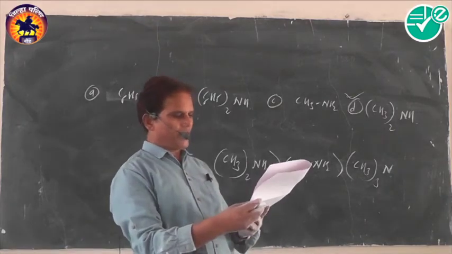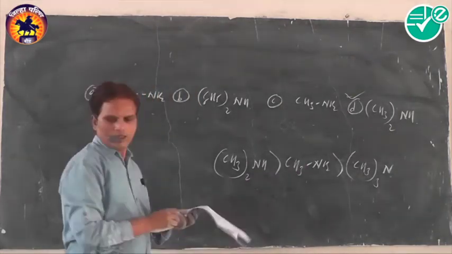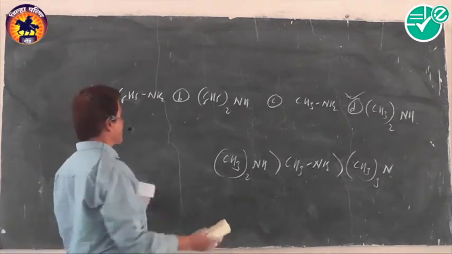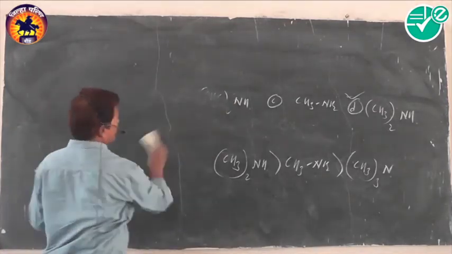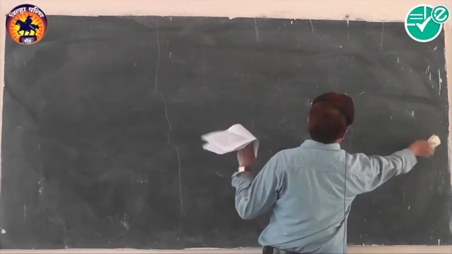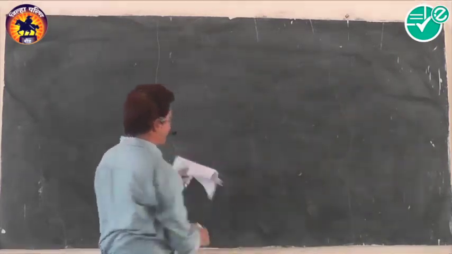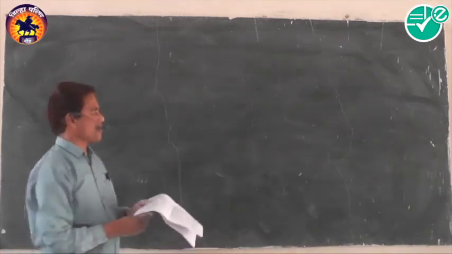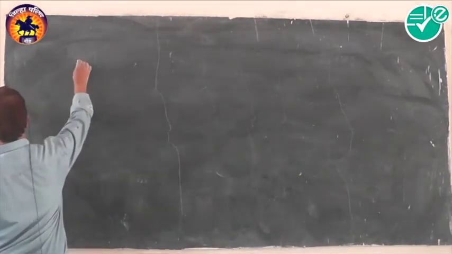The end product of the following reaction is. Next MCQ, I will write the chemical reaction. A chemical reaction is given here.